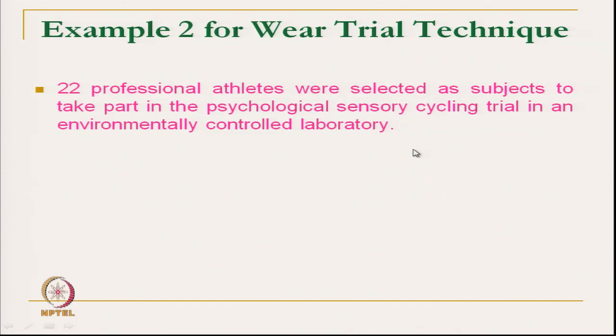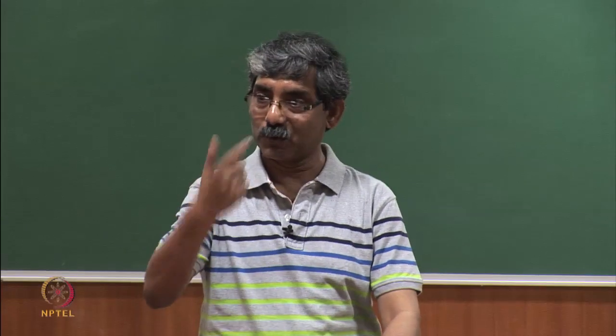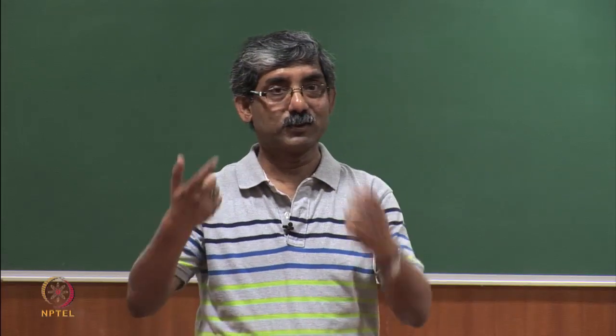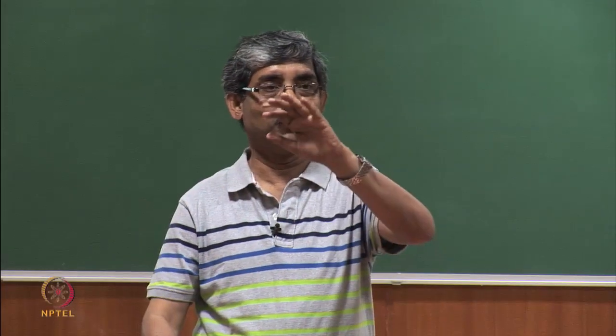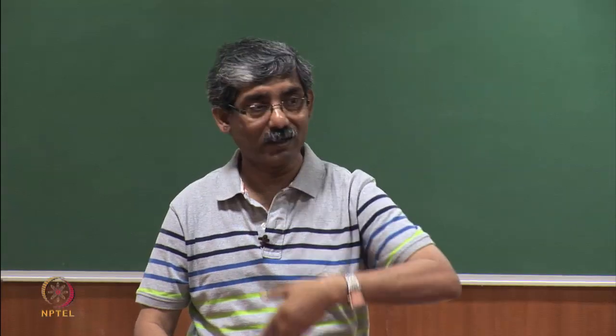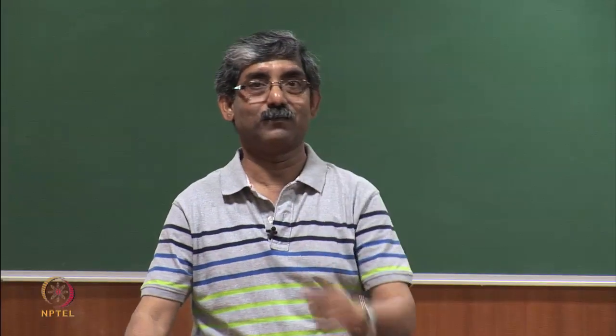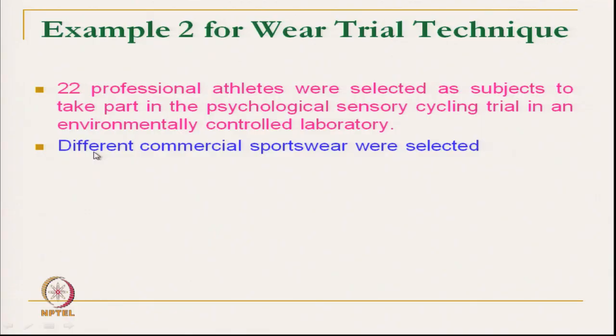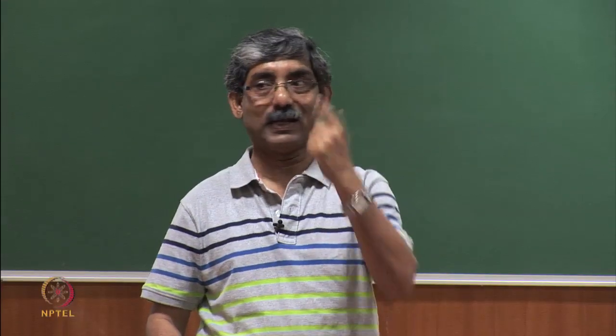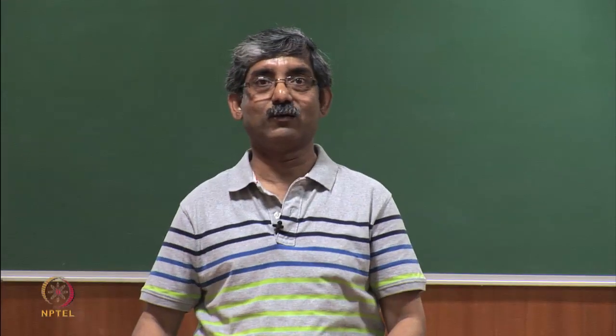That controlled condition is created in the laboratory to simulate the actual environmental condition when he will be cycling. Different commercial sportswear were collected, and which one will give the best result, this study will tell.